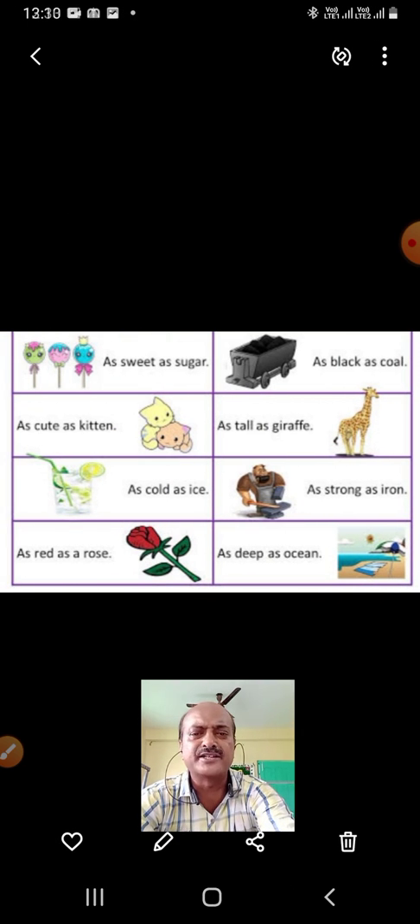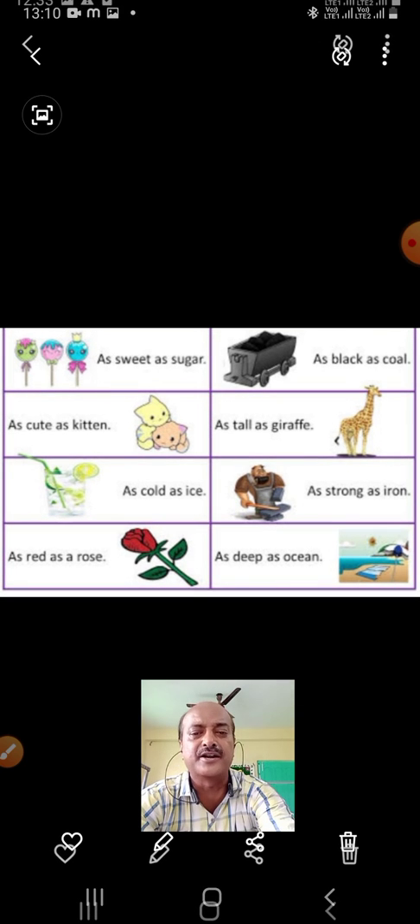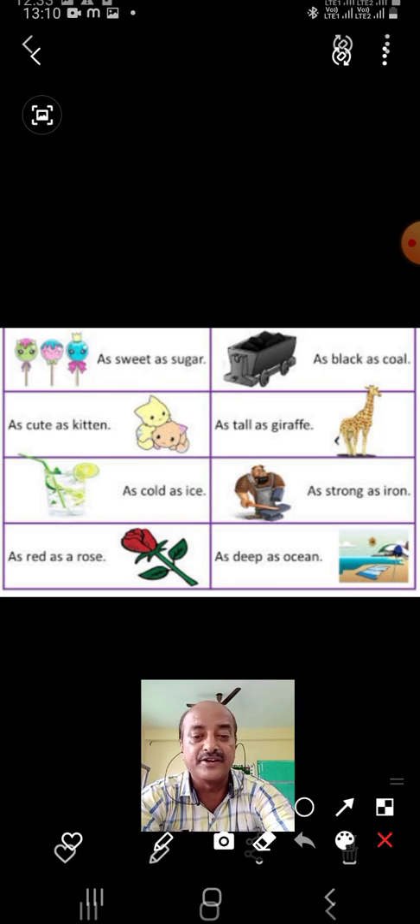Now see here some more examples. As sweet as sugar. So we know that sugar is very, very sweet. As cute as a kitten. As cold as ice. As red as a rose. So rose, different colors, but red rose, it is very, very red, just like blood.